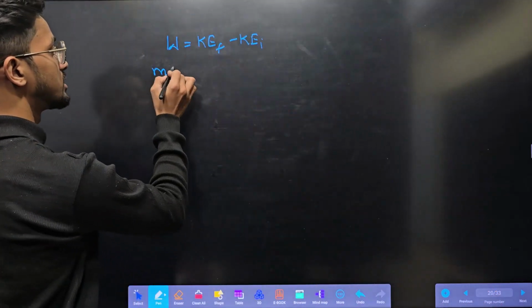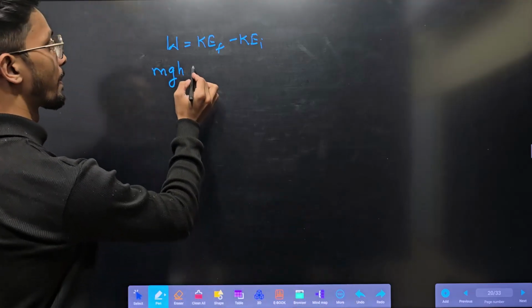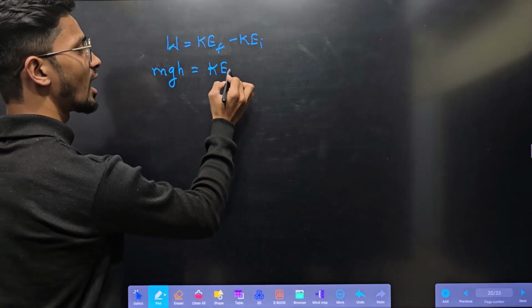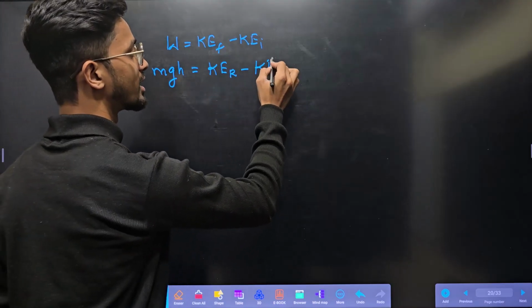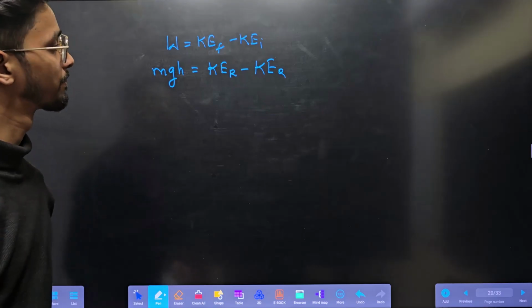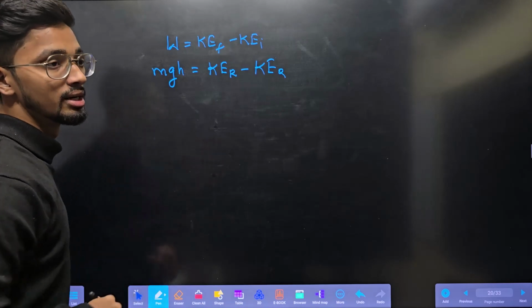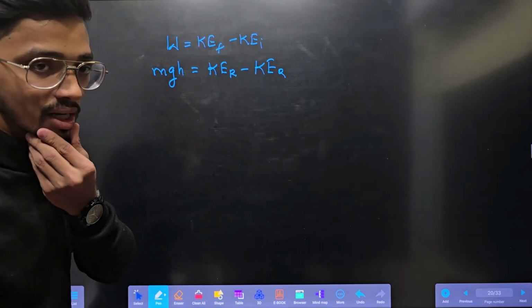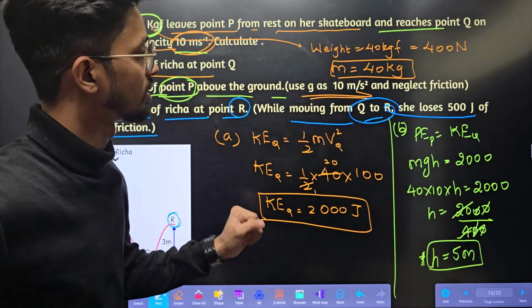Displacement is h. Simple. What is kinetic energy final? Kinetic energy at R minus kinetic energy initial, which will be kinetic energy at Q. Right? Okay. So what is mgh? See, for kinetic energy at R, we also have to subtract something here.